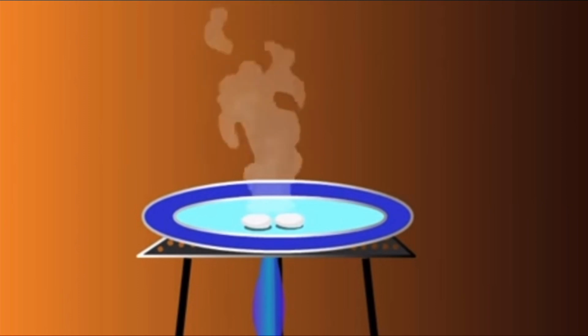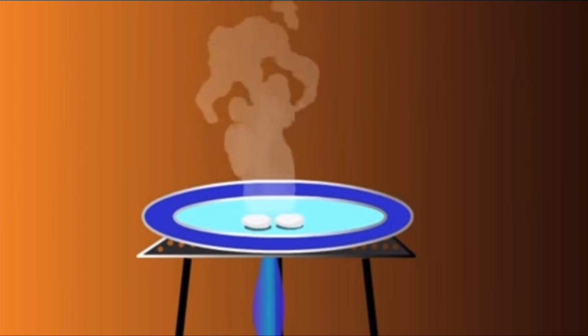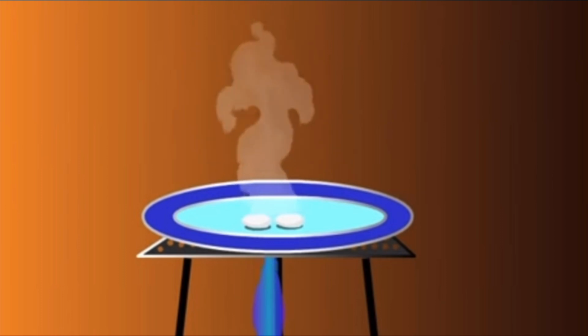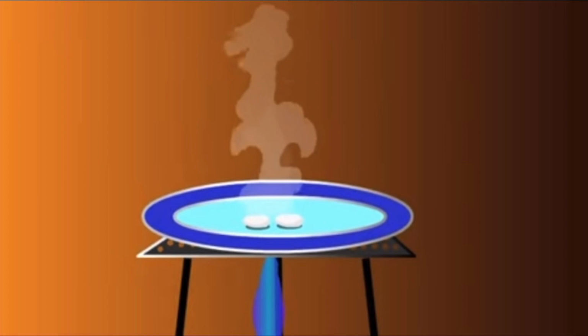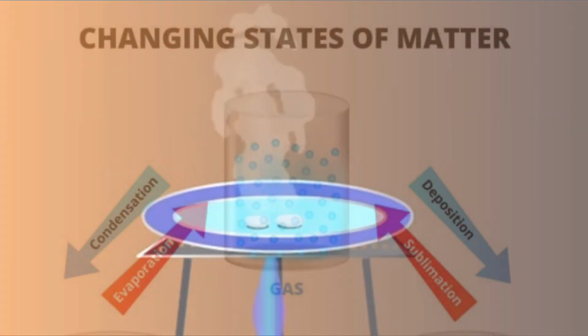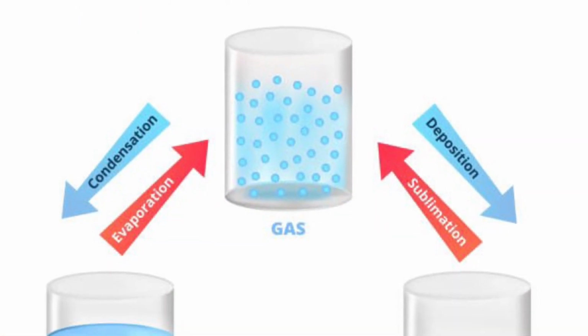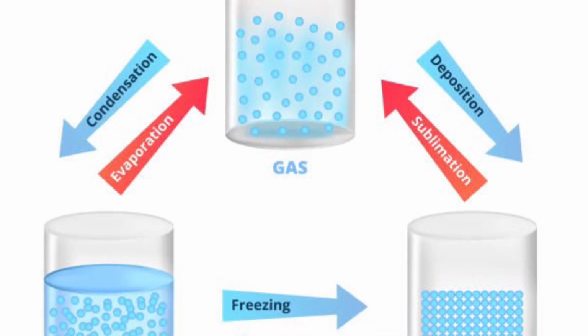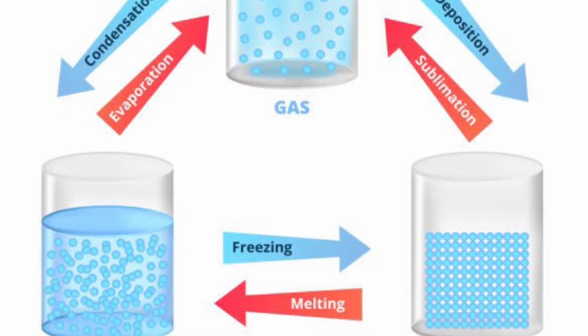It's the process in which a solid transforms directly into a gas without passing through the liquid phase. This happens when a substance gains enough energy, usually through heating, to break the bonds holding its solid structure together and becomes a gas. And there you have it, the 3 states of matter, their particle arrangement, movement, and energy, as well as how they can transform from one state to another.